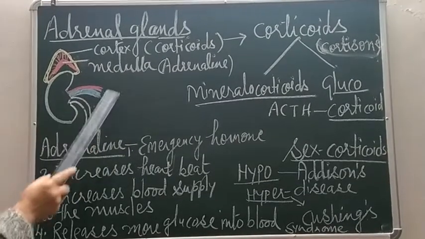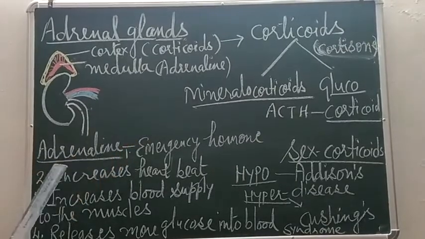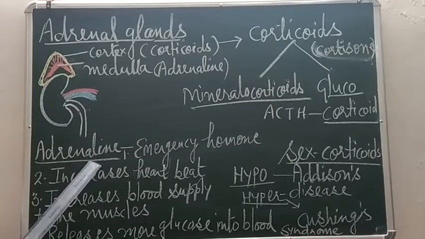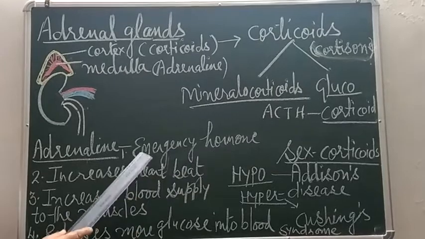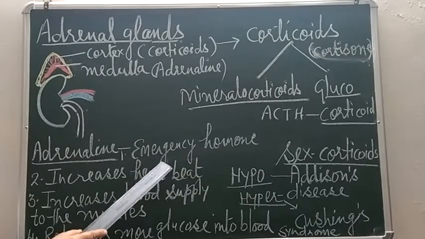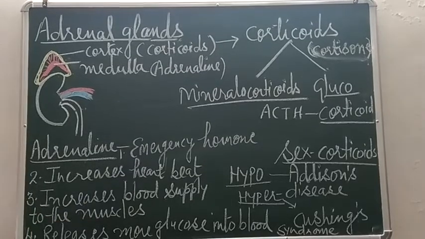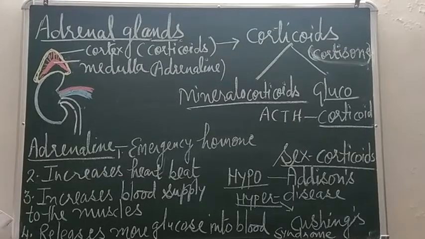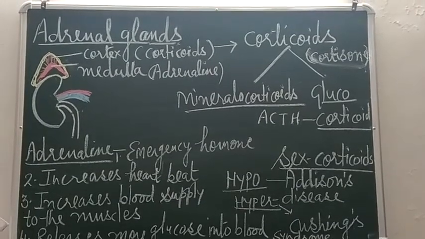Now let's see this medulla part which is secreting adrenaline hormone. What are the functions of adrenaline hormone? This adrenaline hormone is also known as emergency hormone. This is also called fight or flight hormone. This hormone will be secreted in more amount under certain emotional stress, or if a person is excited, or if a person is angry.